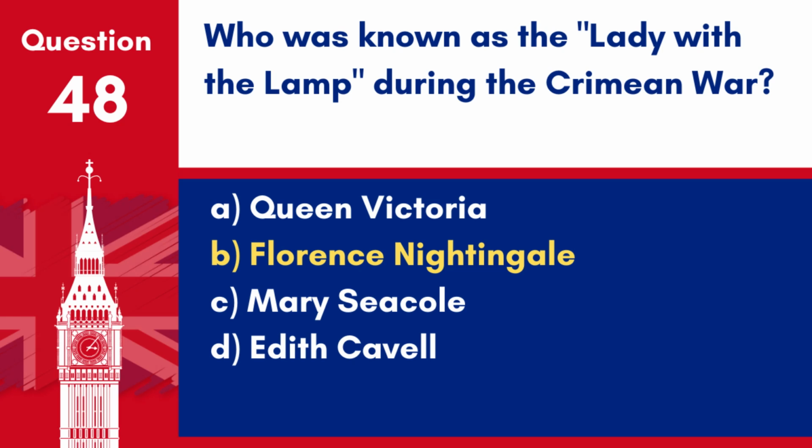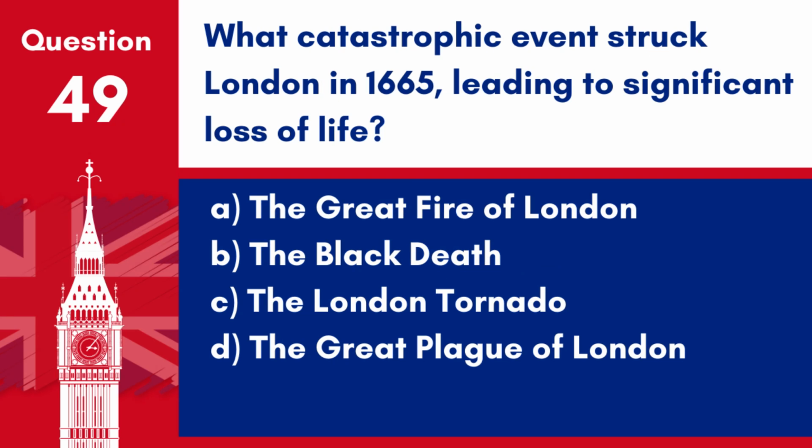Question 49. What catastrophic event struck London in 1665, leading to significant loss of life? A. The Great Fire of London. B. The Black Death. C. The London Tornado. D. The Great Plague of London. Answer: D. The Great Plague of London. The Great Plague of London in 1665 was a catastrophic event that led to significant loss of life.